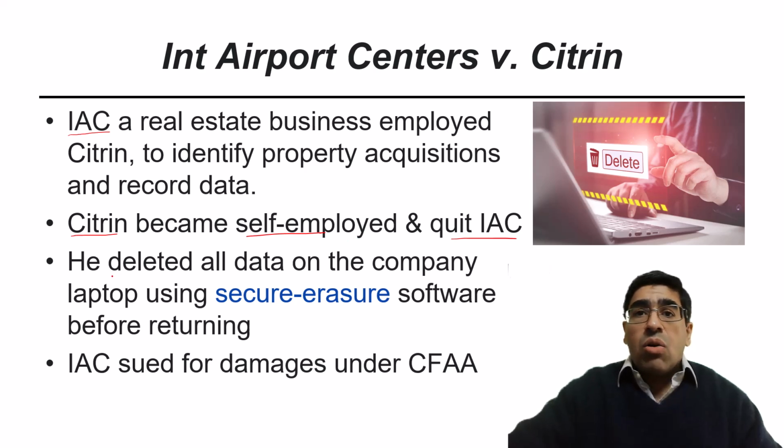He deleted the data on the laptop before returning it to IAC using a secure eraser software that rendered files irrecoverable. This process destroyed data that he had collected for IAC in addition to data revealing the improper workspace conduct. The court ruled that Citrin's authorization terminated with his breach of his duty of loyalty in quitting, and that his actions were exceeding authorized access as defined by the CFAA. This case was one of a series of cases that applied the CFAA to employee misconduct.